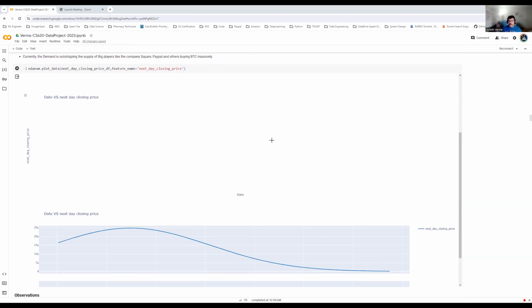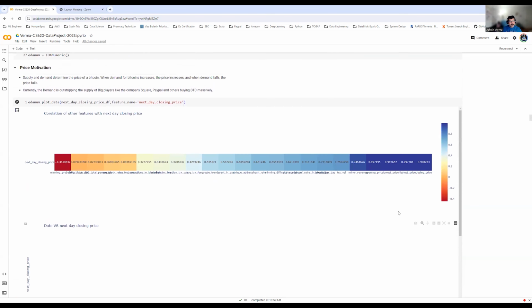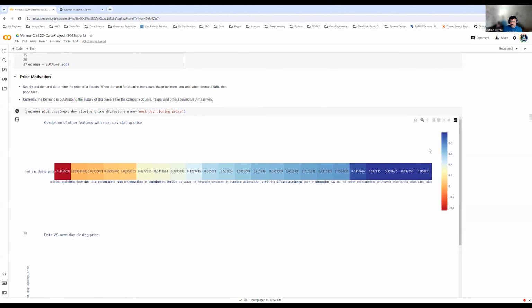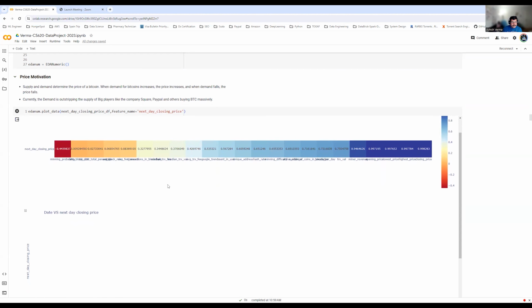So let me minimize this part. As we can see here, this is my first price correlation. What was the price correlation of the other features with the next day closing price? So what is the correlation between the closing price and the other features available in the data frame? As you can see towards the dark blue region, closing price, minor revenue, opening price are more closely related with the closing price than with the mining probability and others.